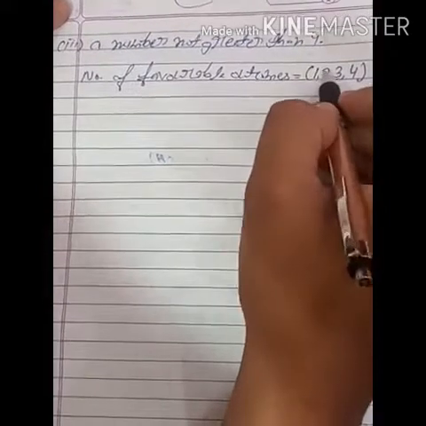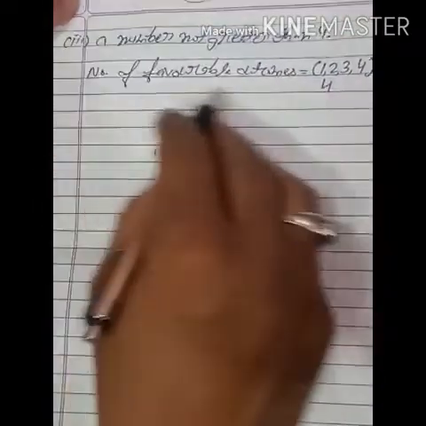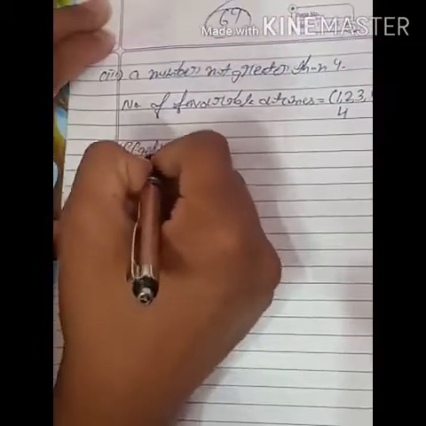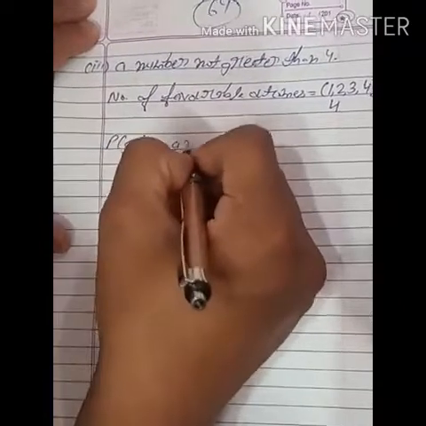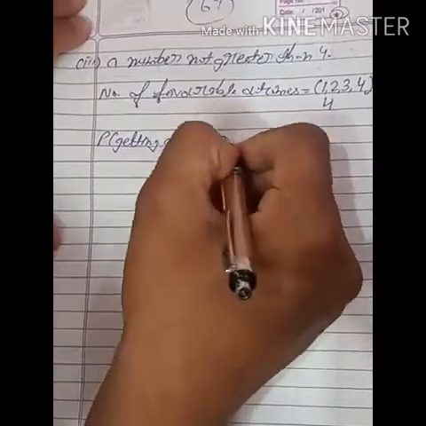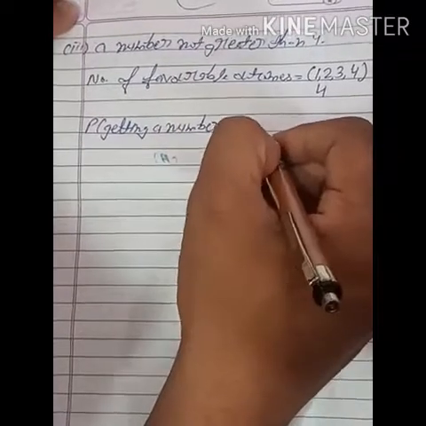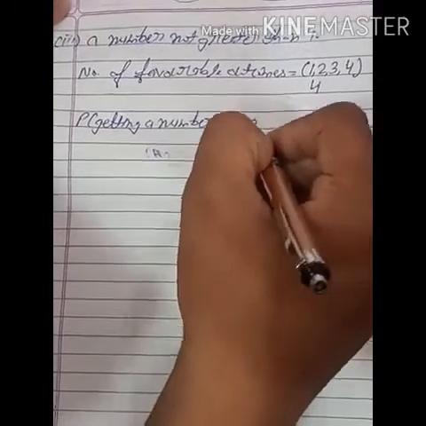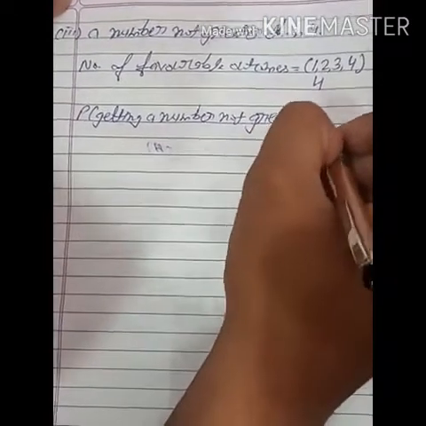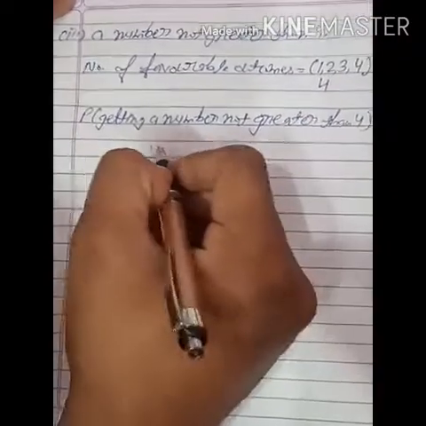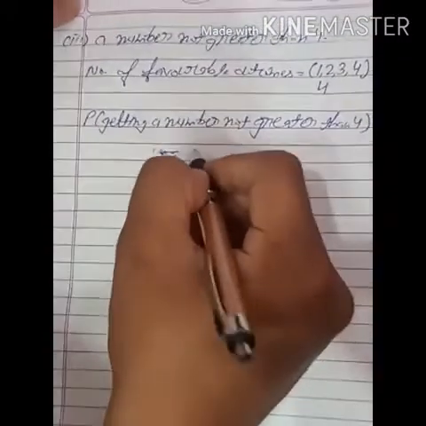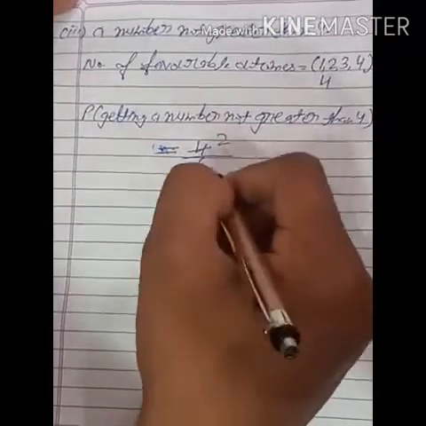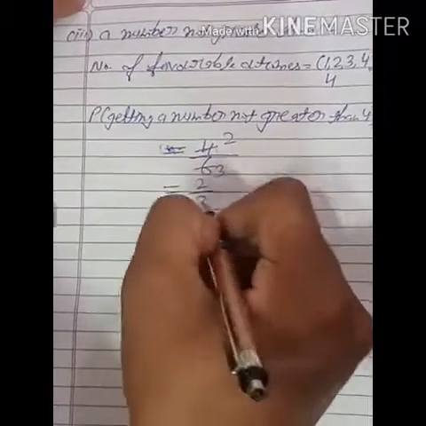So how many? 1, 2, 3, 4. The number of favorable outcomes is 4. So P of getting a number not greater than 4 is 4 upon 6. 2 2 is 4, 2 3 is 6. It means 2 upon 3 is the answer.